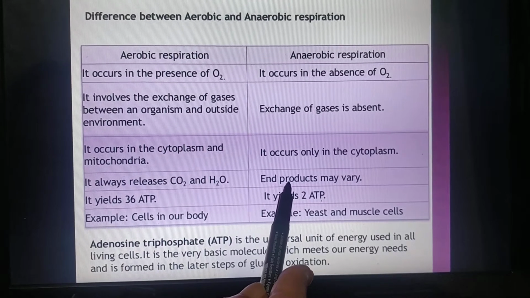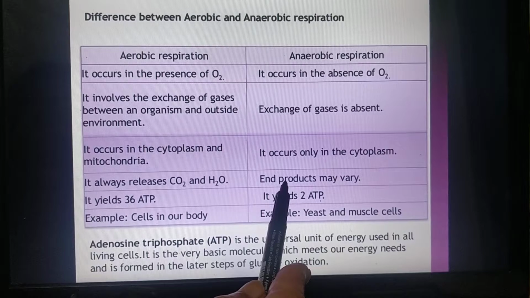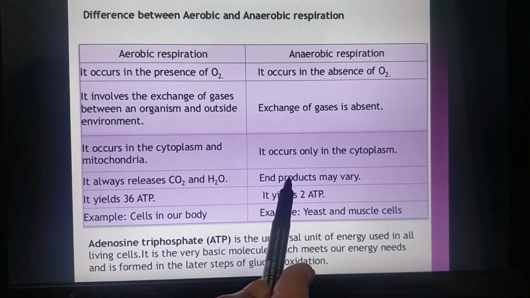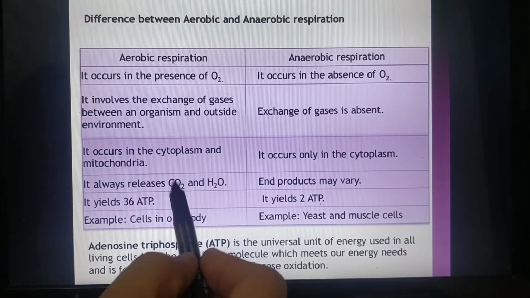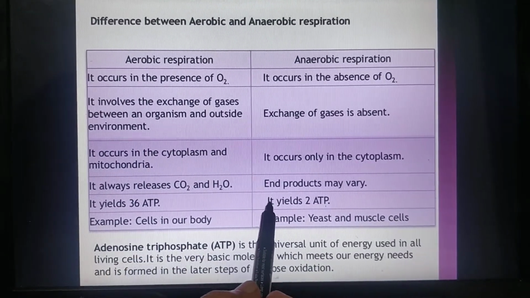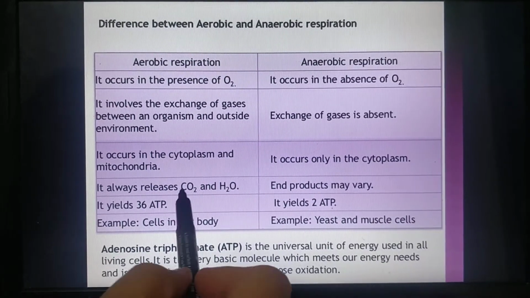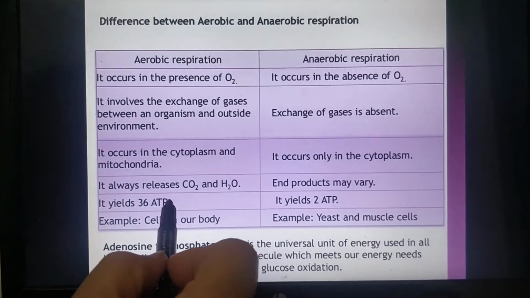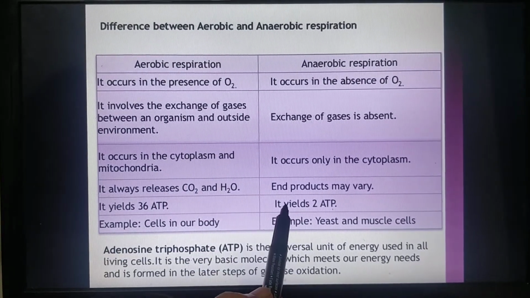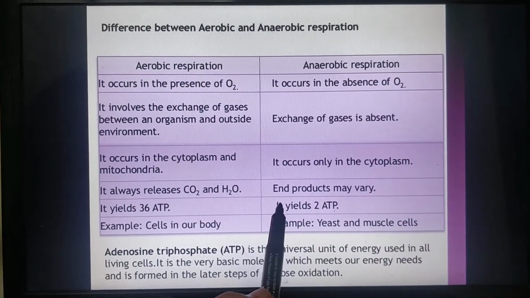It may be ethanol, as in the case of yeast, or it may be lactic acid, as in the case of human muscles. Both release energy, but the amount of energy released varies. A large amount of energy is released during aerobic respiration, and a small amount of energy is released during anaerobic respiration.